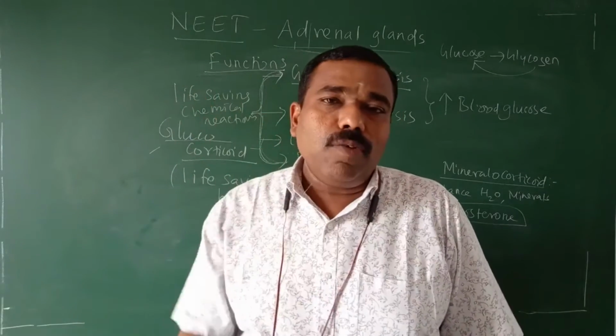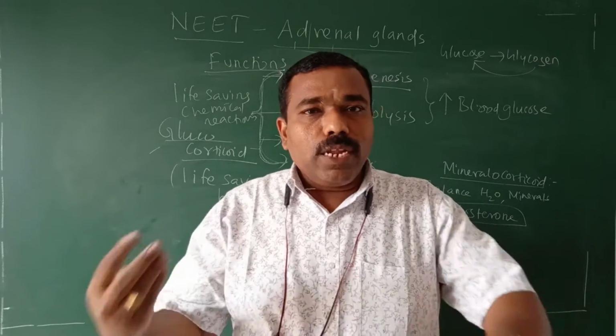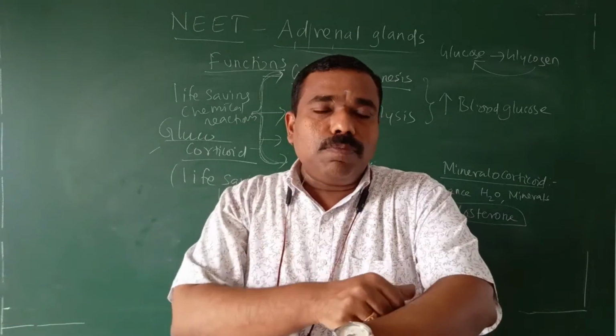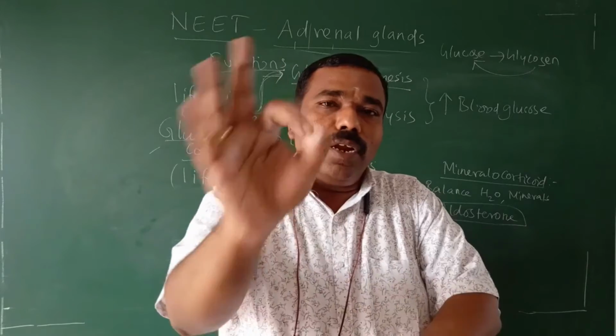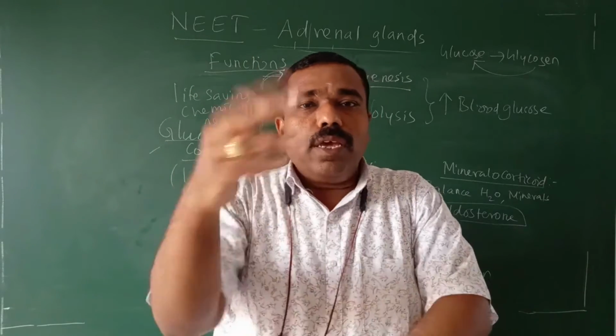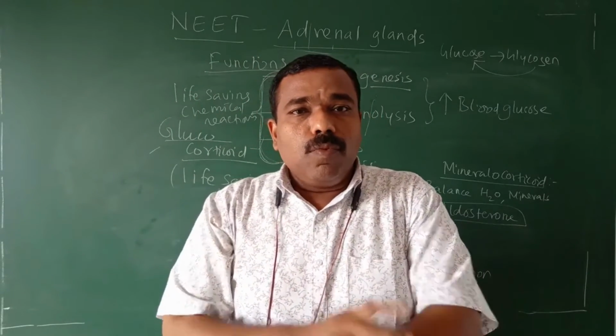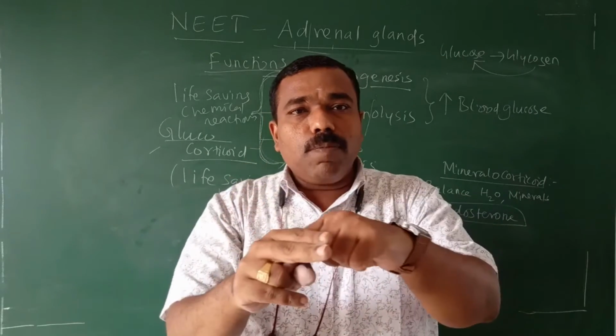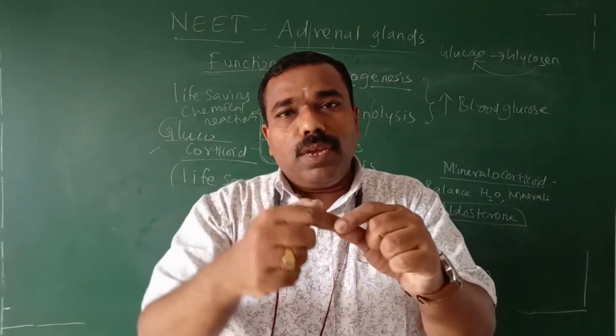The same principle occurs in our body also. Where the entry of a pathogen is possible, for example 10 layers of skin, 8 layers already broken, only 2 layers are there. So there is a weak point, and through the weak point a pathogen may enter.